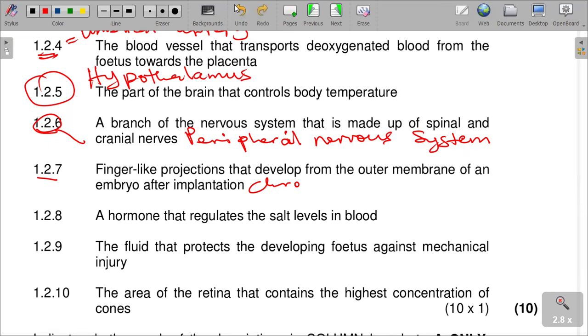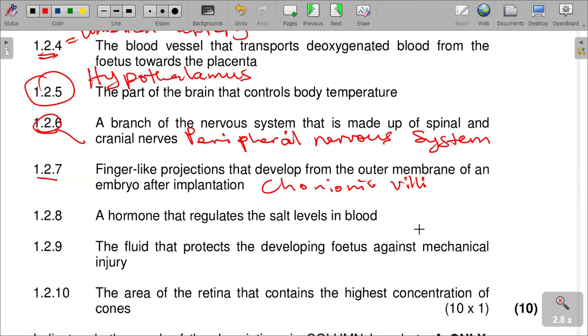Just write it nicely there. The chorionic villus is the finger-like projection that develops from the outer membrane after implantation.